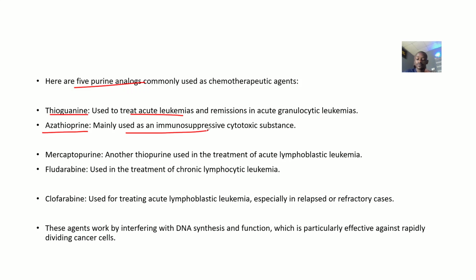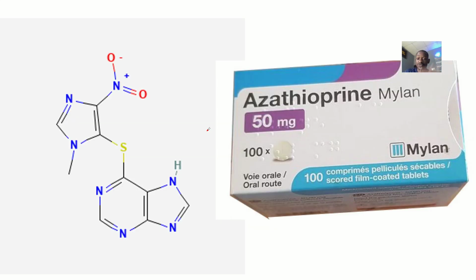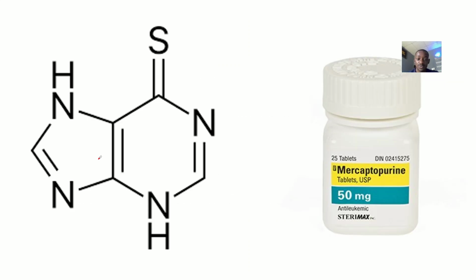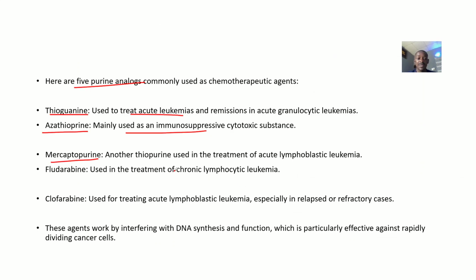Do you understand? Again, to know the pharmacology of azathioprine is when you advance to pharmacology. All right. For me, I already have videos on it though. Then we have Mercaptopurine. This is a drug. This is the chemical structure. Okay. Mercaptopurine is another thiopurine which is used in the treatment of acute lymphoblastic leukemia.